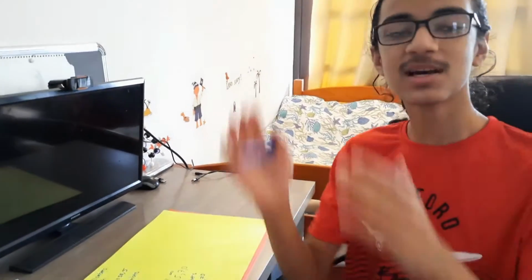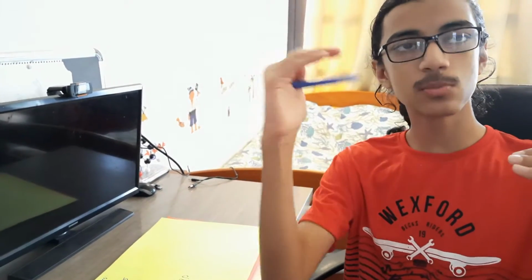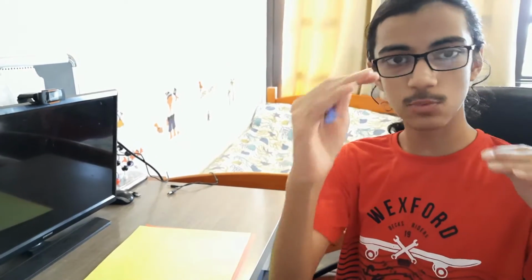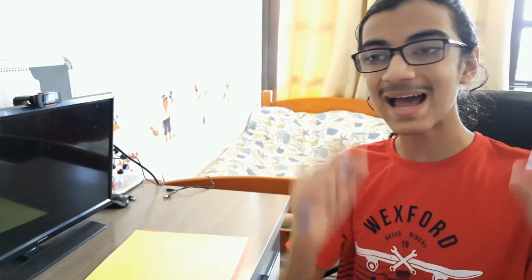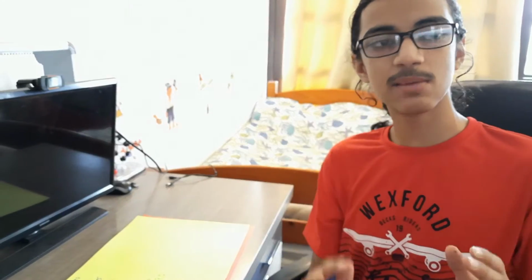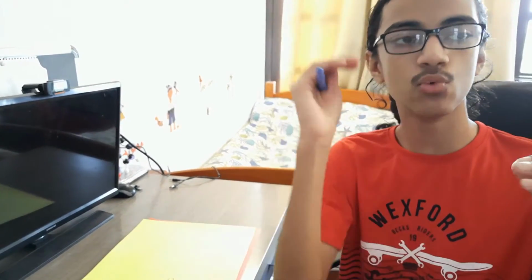So rational numbers are fractions, but more specifically they're fractions given that both the numerator and denominator are integers. Remember, positive and negative whole numbers, and that the denominator is not 0, because remember, if the denominator is 0, you can't divide by 0, it becomes undefined. So once again, rational numbers are just any number which you can write as a fraction of two integers.